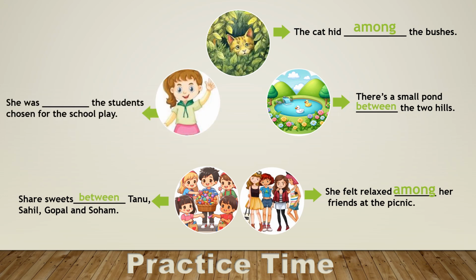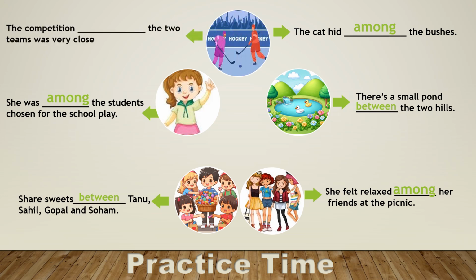Next, she was dash the students chosen for the school play. That means she was one of the students. We will use among if it is one of the students. Remember, in the one of case, we will always use among. And the last one is the competition dash the two teams was very close. Again, two is there, so it's very simple. We'll use between.